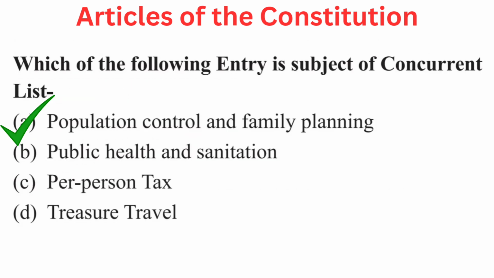Your question is, which of the following entries is a subject of the concurrent list? Your options are A. population control and family planning, B. public health and sanitation, C. per person tax or D. treasure trove. Right answer is A. population control and family planning.